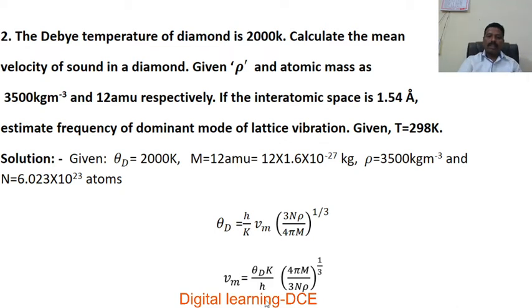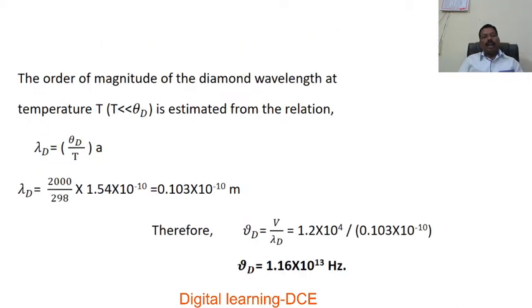Next, after substituting, the order of magnitude of the Debye wavelength at temperature T is very much less than theta D, and is estimated from the relation. Therefore, lambda D is equal to theta D by T into A. So, lambda D equal to theta D is 2000, divided by T is 298 Kelvin, into A 1.54 in 10 to the power of minus 10 meter.